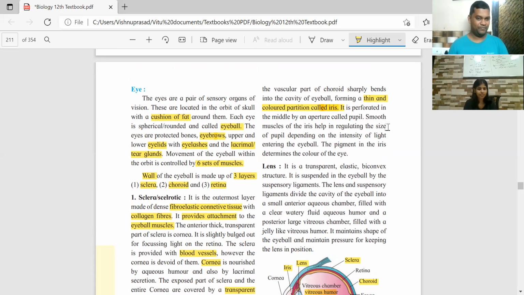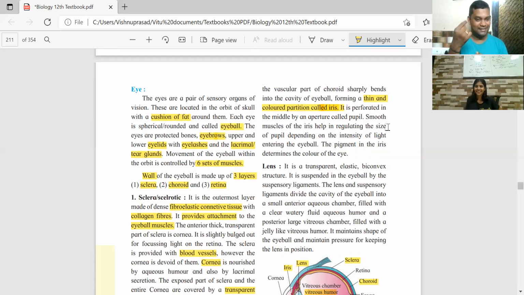Getting it? So mostly people have black eyes, but sometimes it can be blue, it can be green, hazel. There are different colors. They are genetically controlled. You know that. So the most common is black, and both the eyes will normally have the same color.